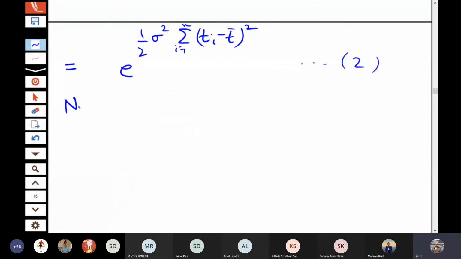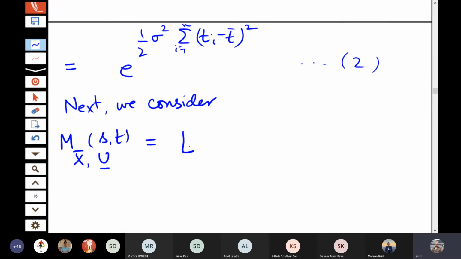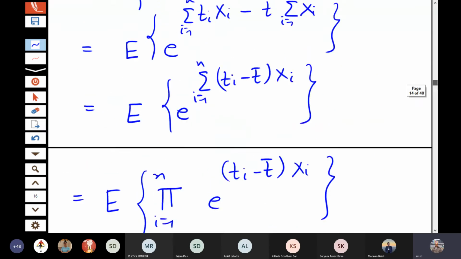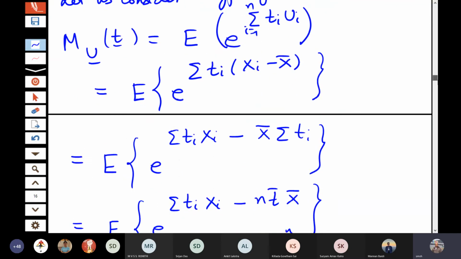Next we consider M x bar, u at (s, t), that is the expectation of e to the power s x bar plus sigma ti ui. Well, the expectation of e to the power sigma ti ui we already simplified. If you remember, we have done this calculation here.